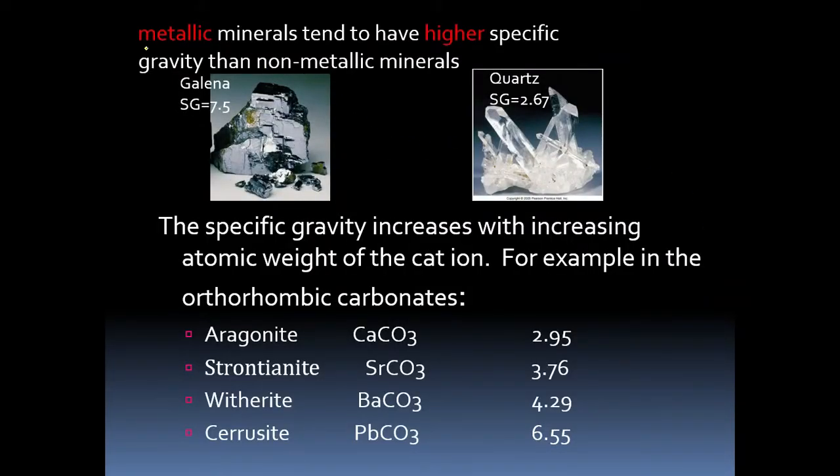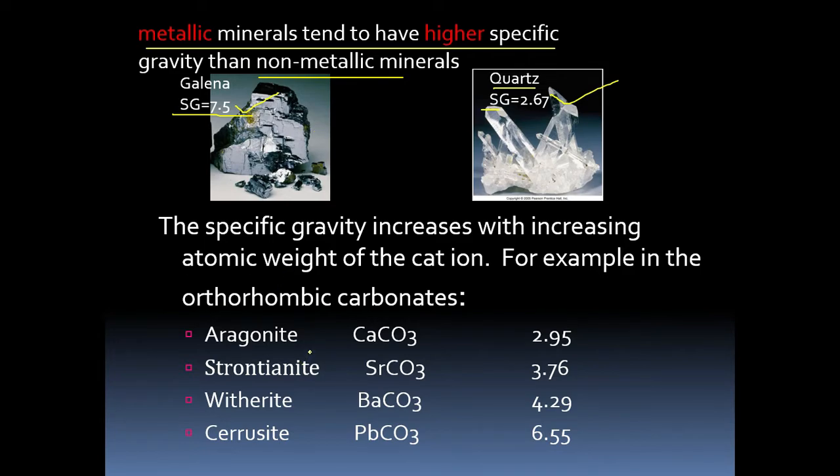So generally metallic minerals tend to have higher specific gravity than the non-metallic minerals. Obviously metal will have high specific gravity. For example, galena, that is Pb ore, lead ore, which has 7.5, and quartz, which is non-metal, which has 2.67. So what is the meaning of 7.5?